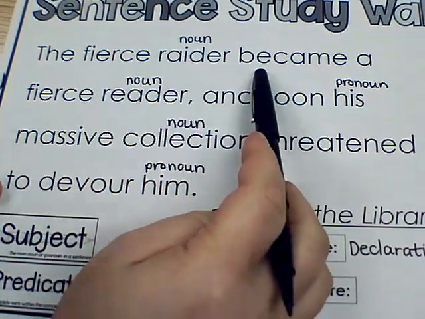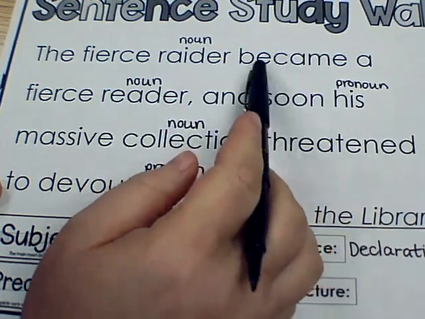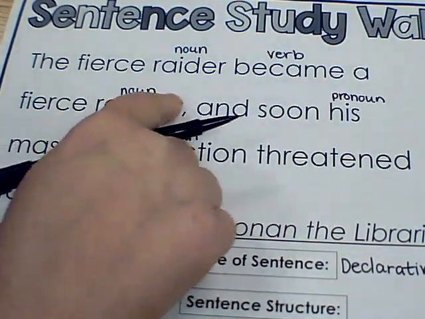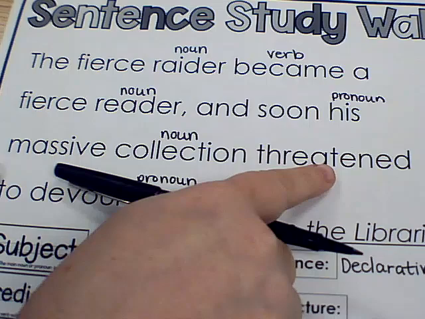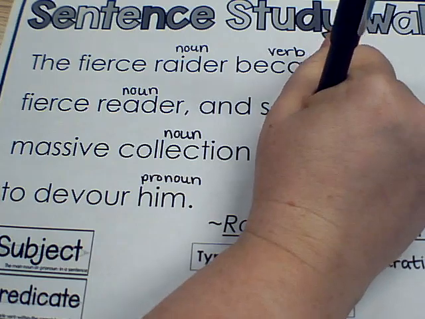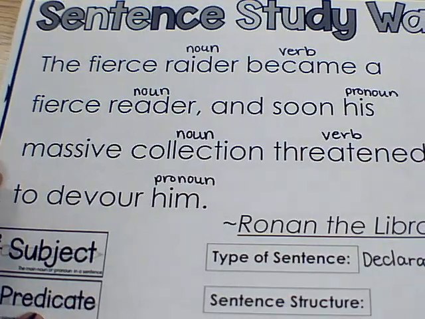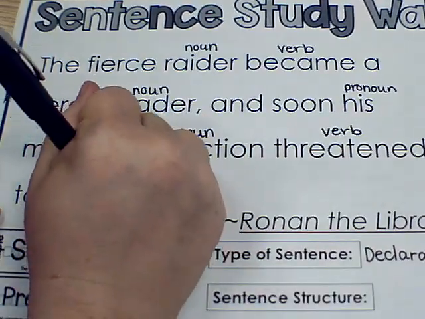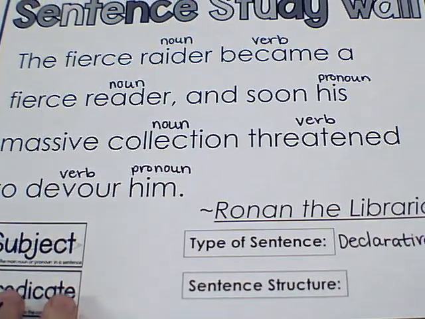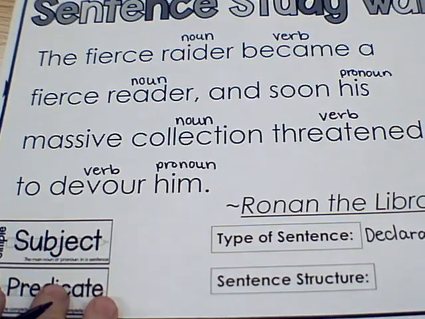Alright, so now we're going to look for actions, things that show change or somebody doing something. So the fierce raider became, so that shows a change of a raider to a reader. That is an action, even though it's kind of subtle. So that is a verb. Fierce reader, and soon his massive collection threatened. Okay, threatening somebody or something is a verb. It is an action. To devour him. Devour is also a verb. Devour is a great vocabulary word that means to eat. It's not even just eat, it's like to scarf it down your face. All right, so we've got verb and a verb.